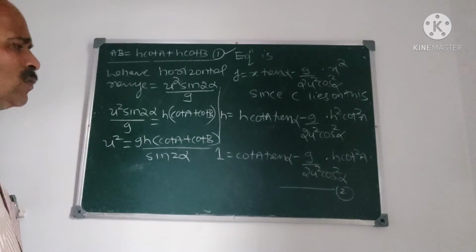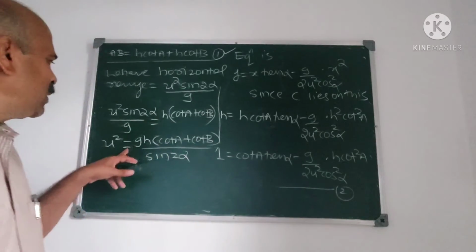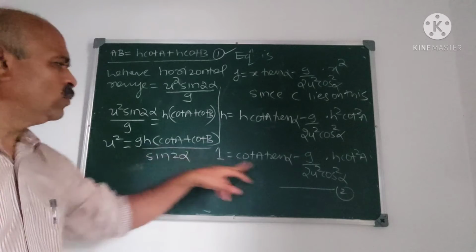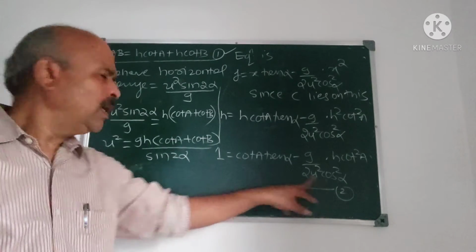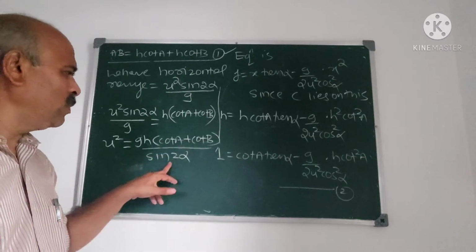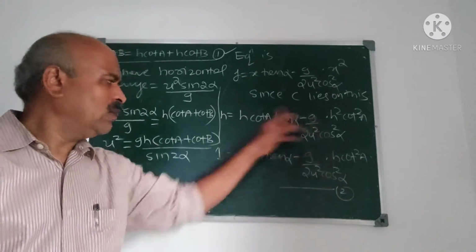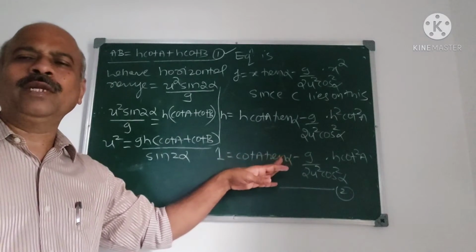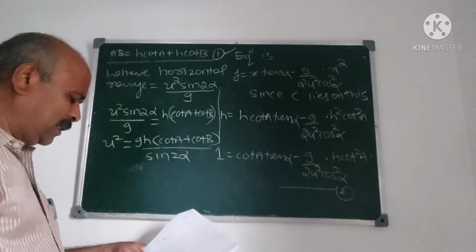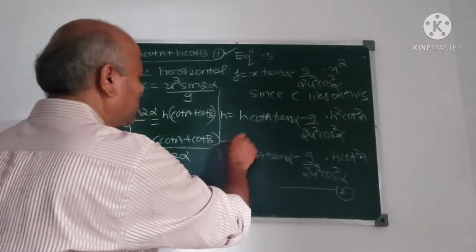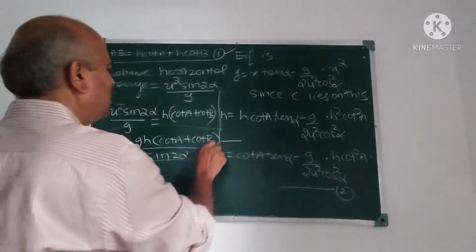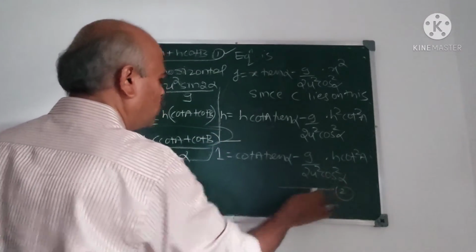This is u square. Now what we do is, we eliminate u square from 2 by substituting. U square is this, gh cot A plus cot B by sin 2 alpha. Then we will get the relation between tan alpha and tan A, tan B. So the next thing is we substitute this in 2.